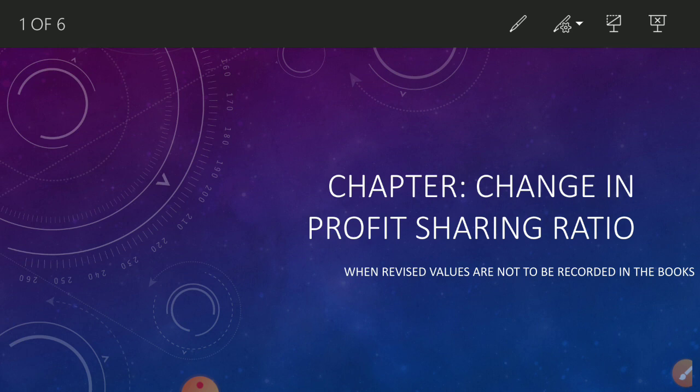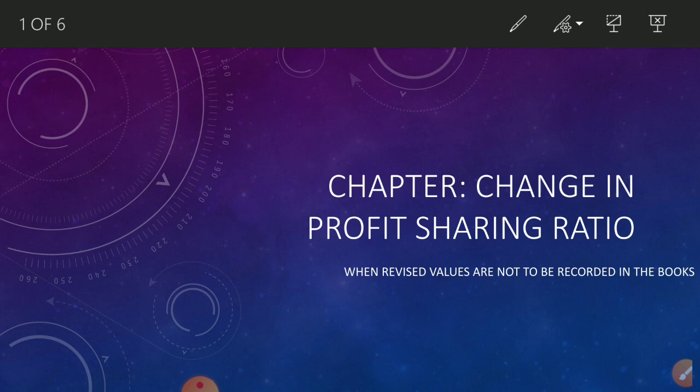when the revised values are to be recorded, that we discussed in the previous class. So when revised values are to be recorded, no issue in that. All new values of assets and liabilities will appear in the balance sheet, and all items will be divided in the old ratio. So when they are saying not to be distributed regarding any reserves, you have to divide in which ratio, sacrifice or gain. So when they want to distribute, you can divide the reserves and accumulated profits in old ratio.